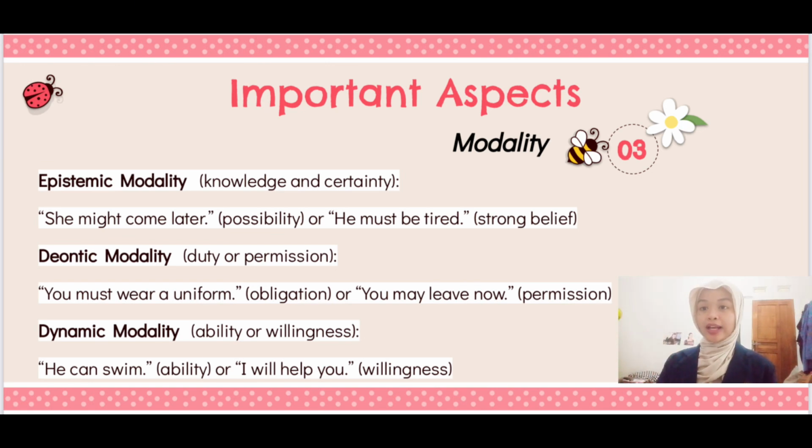And the third one, or the last one, dynamic modality, is about ability or willingness. For example, "He can swim." It's showing an ability, while "I will help you" is showing a willingness.